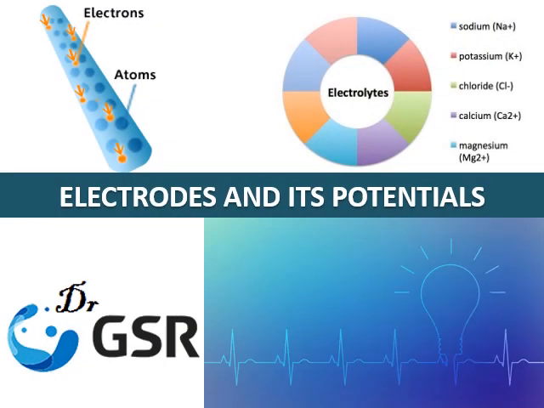So we are discussing electrochemistry. This is the second video on electrochemistry and the topic is electrodes and their potential. For better understanding of this topic, you should watch the first session which is already uploaded on YouTube. You can find the link of that video in the description.